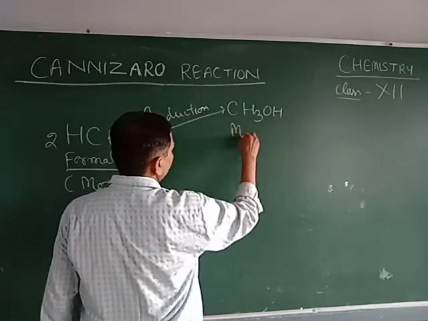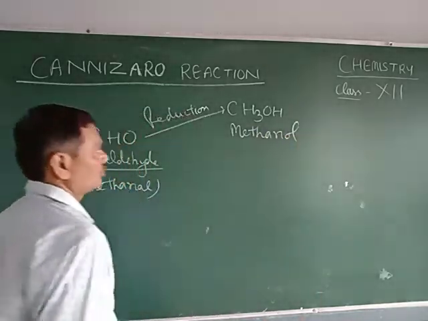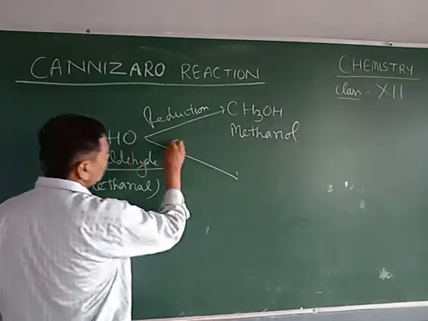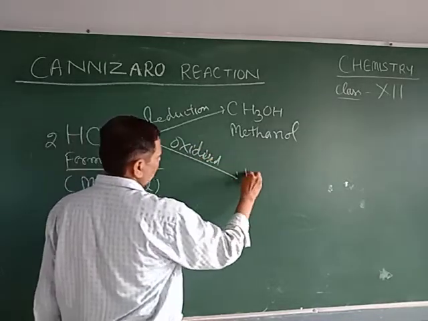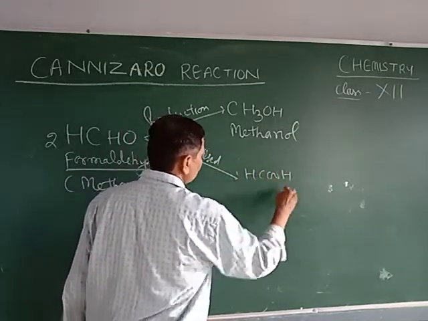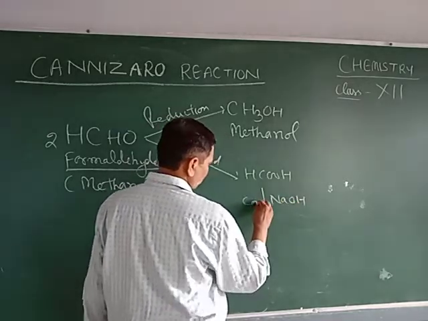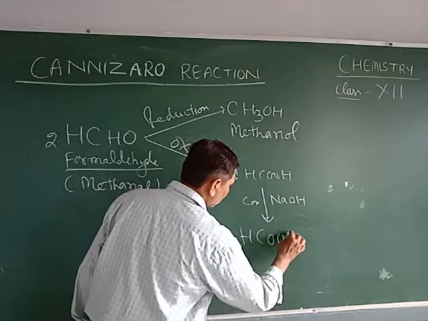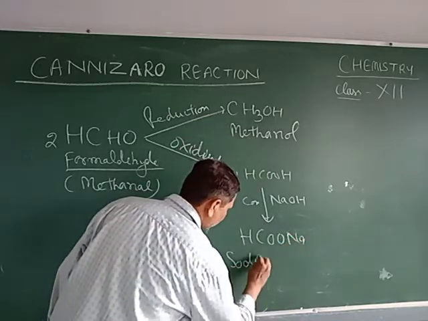The IUPAC name is methanol, the common name is methyl alcohol. Now one molecule is oxidized to form carboxylic acid, that is formic acid, which quickly reacts with the concentrated NaOH to form HCOONa. It is called sodium formate.